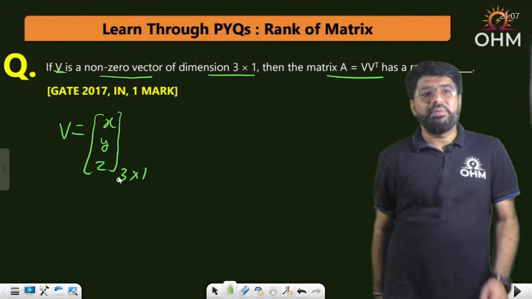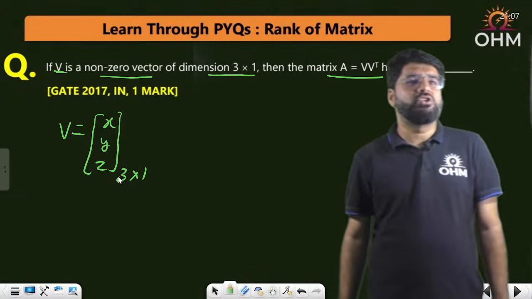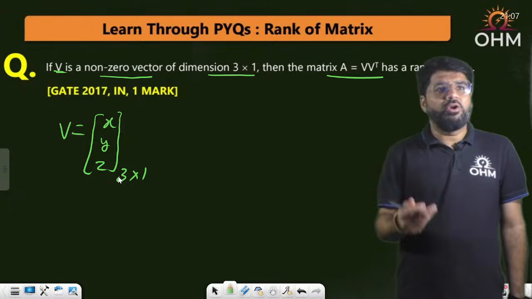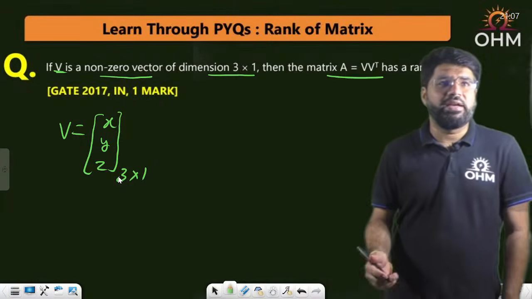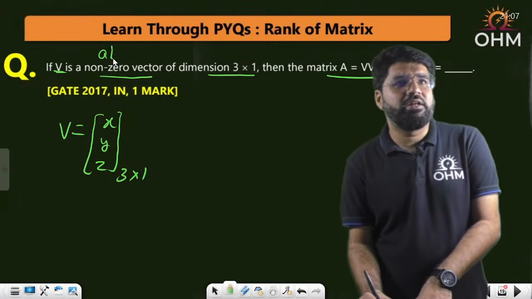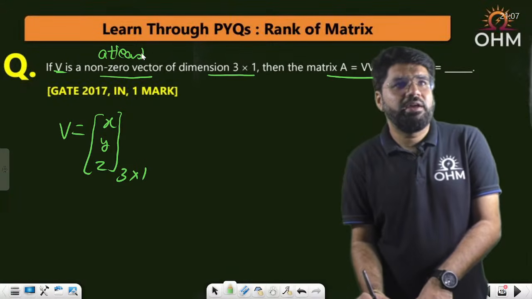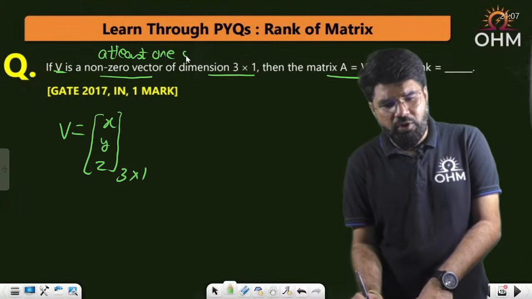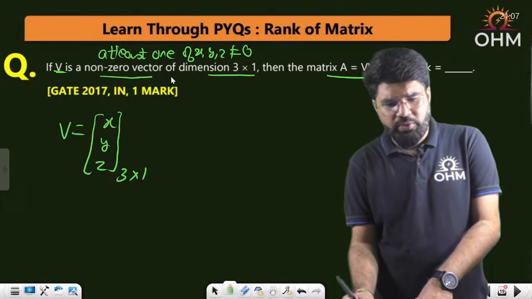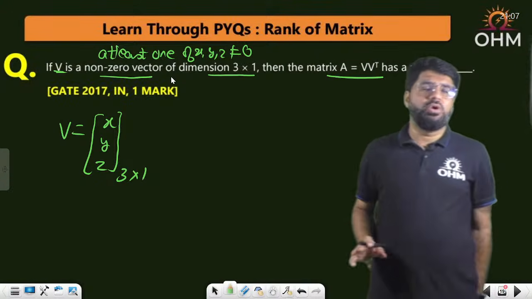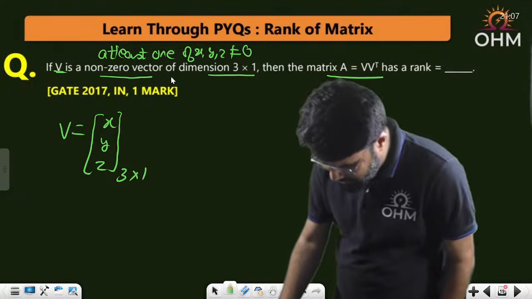Non-zero vector means at least one out of x, y, z is non-zero. All of them cannot be 0, because if all x, y, z are 0, then the vector becomes 0. So at least one non-zero element is there.